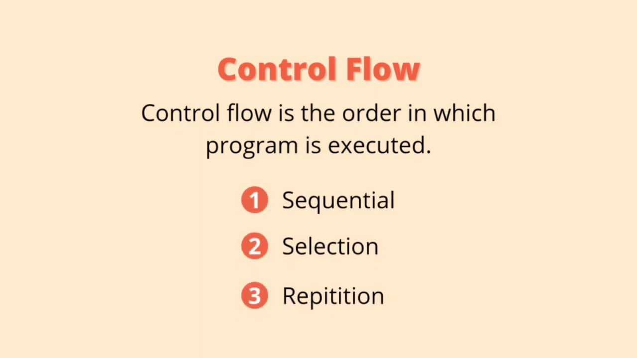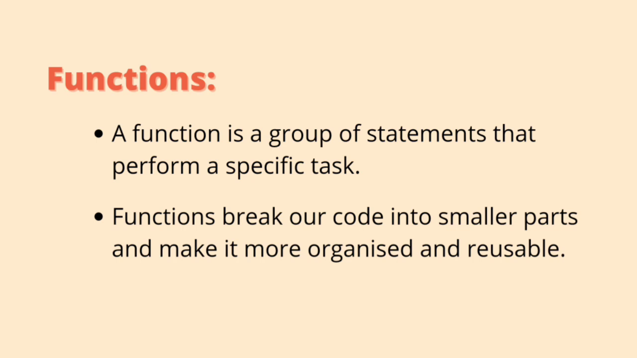Control flow. Control flow is the order in which the program is executed. Python has three types of control structures: sequential, selection, and repetition. Functions. A function is a group of statements that perform a specific task. Functions help break our code into smaller parts and make it more organized and reusable.